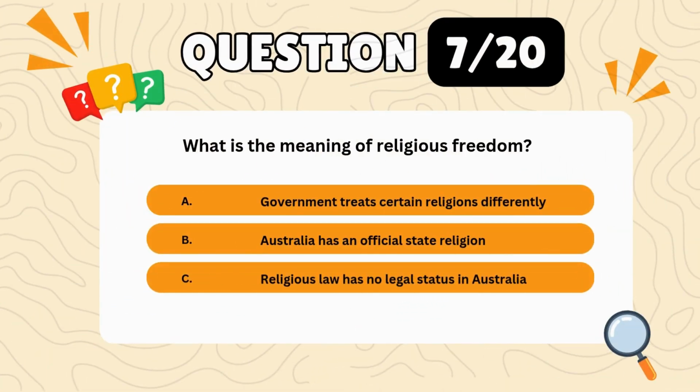Question 7. What is the meaning of religious freedom? A. Government treats certain religions differently. B. Australia has an official state religion. C. Religious law has no legal status in Australia. Correct answer, C. Religious law has no legal status in Australia.